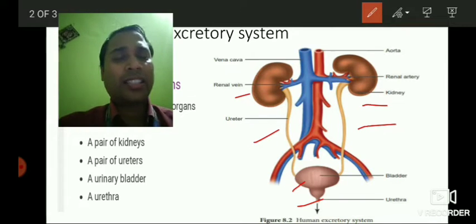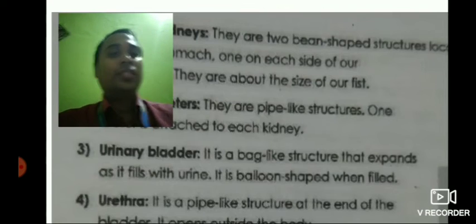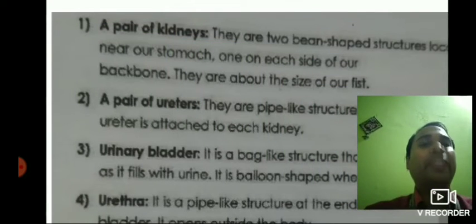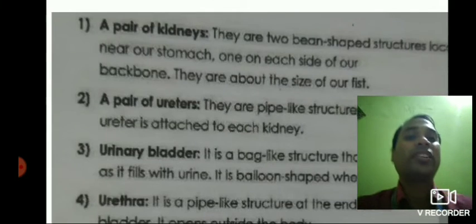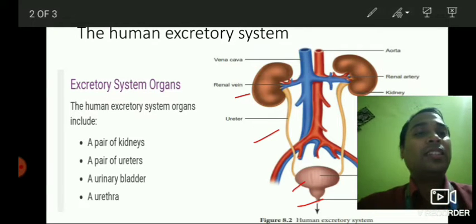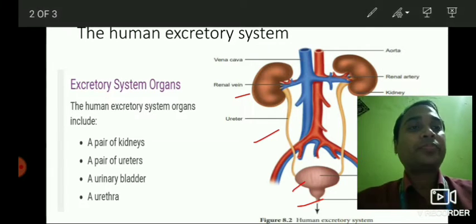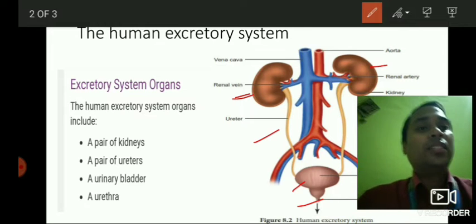So let us just discuss each of them in brief. First, a pair of kidneys. They are two bean shaped structures located near our stomach. As we can already see, they are bean shaped. These kidneys, we can clearly see, are bean shaped.